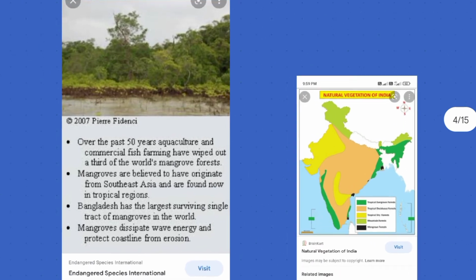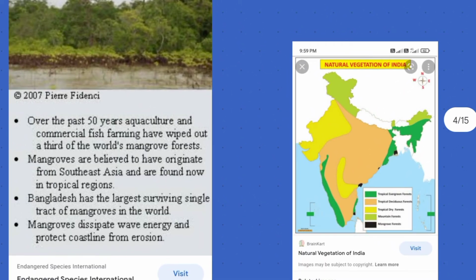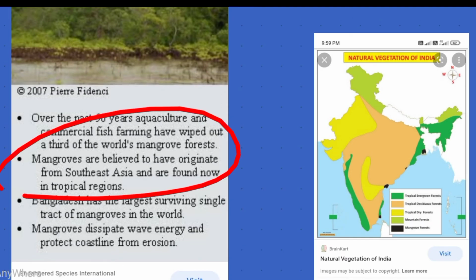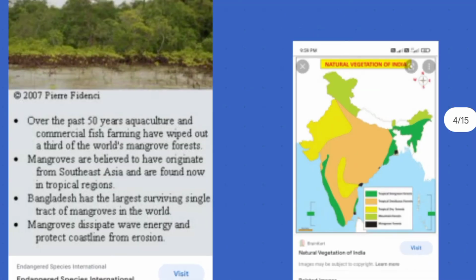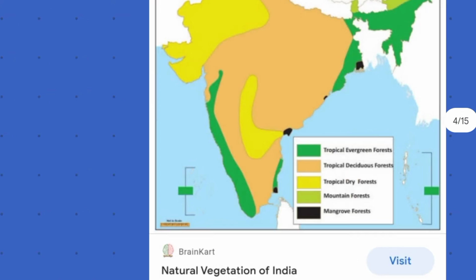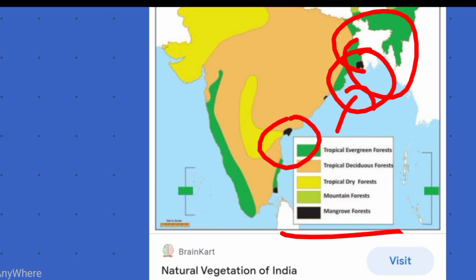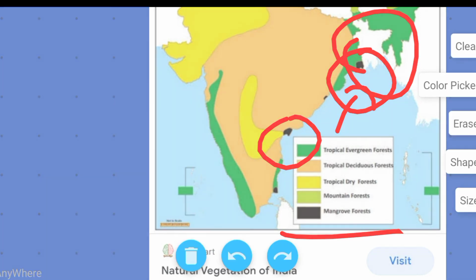Here is some information about mangrove forest. Mangrove forests are found in Southern Asia. The Southern Asia part is the most important, and Bangladesh has the largest area. You can see here. This is the part of mangrove forest. This is the black part of mangrove forest. It is mentioned here in India, and this is Bangladesh. Bangladesh has the highest production of mangrove forest.